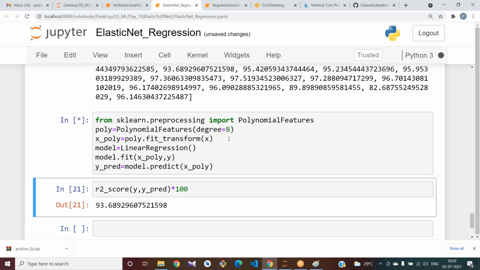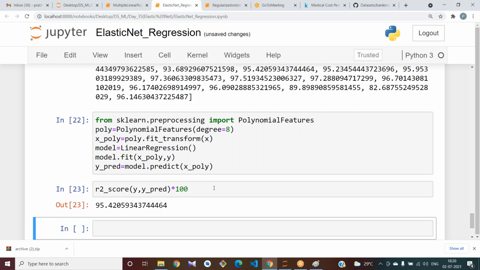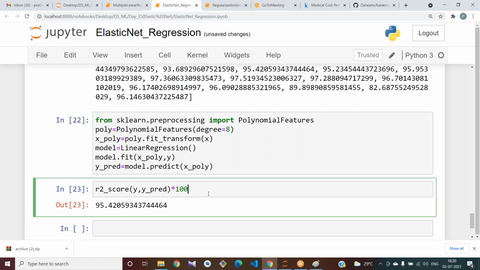See, if I take degree 8, I am getting some 95. In this way, you should select.